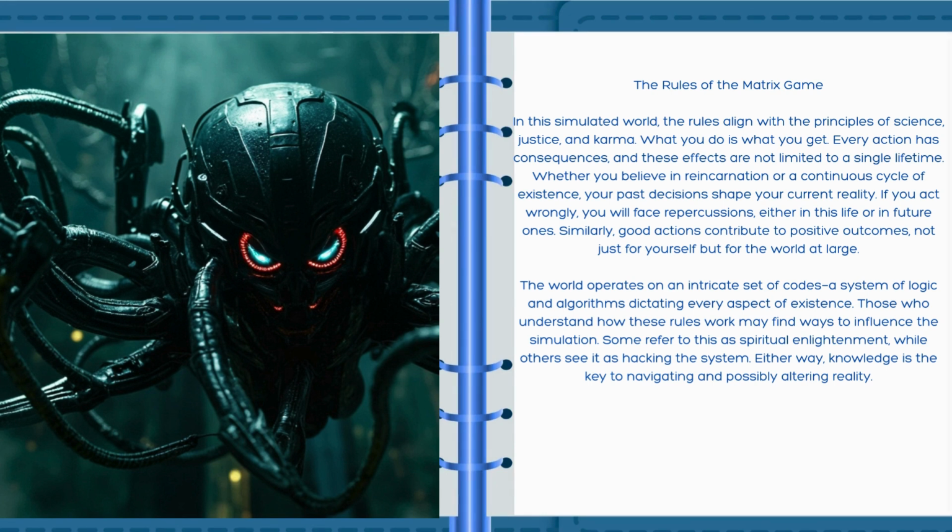The world operates on an intricate set of codes, a system of logic and algorithms dictating every aspect of existence. Those who understand how these rules work may find ways to influence the simulation. Some refer to this as spiritual enlightenment, while others see it as hacking the system. Either way, knowledge is the key to navigating and possibly altering reality.